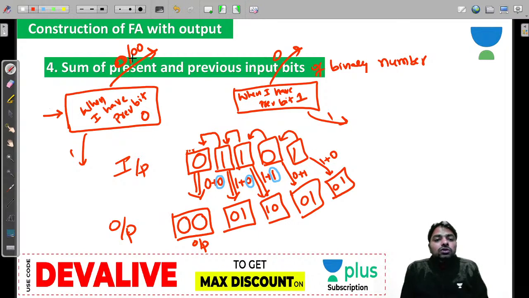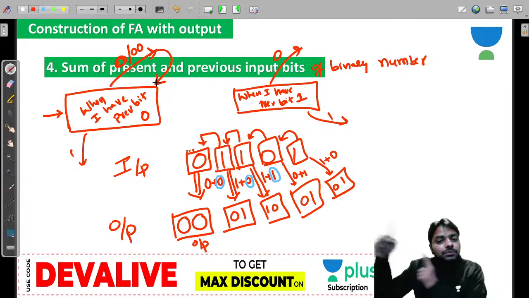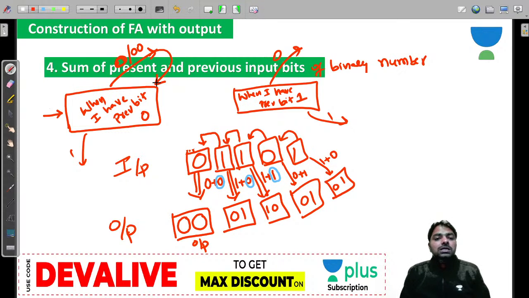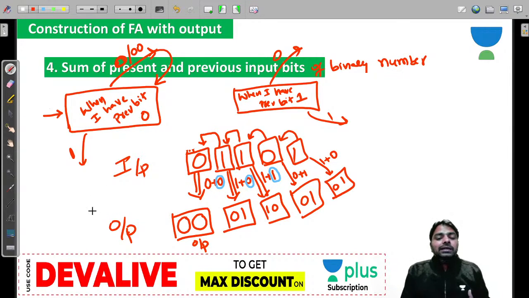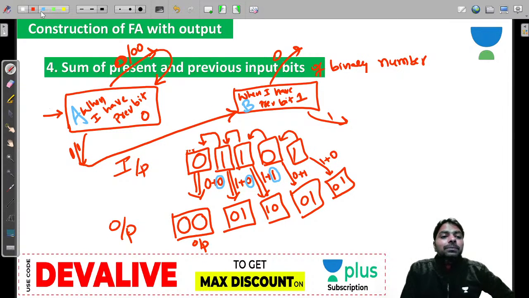But where should I go? Should I go to previous bit 0, previous bit 1? You should go to previous bit 0, because this present become previous to the next bit. Clear this point? 0 0, because previously I had a 0, before that there was no input. And guys, previous to this one also 0, because I am coming from this state, means this 0 is there, and this 1 plus 0 is the 1. Output is 1, output is the 1. But should I go to this state or next state? You can remember the name. This is a capital A, this is a capital B. I should go to capital B, because this one become the next state.